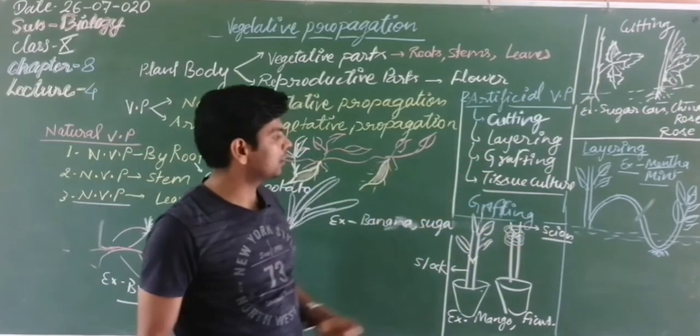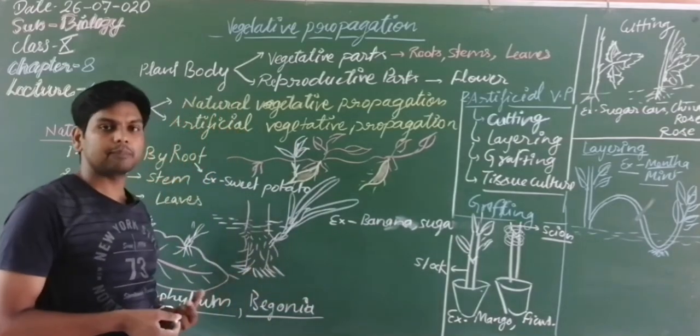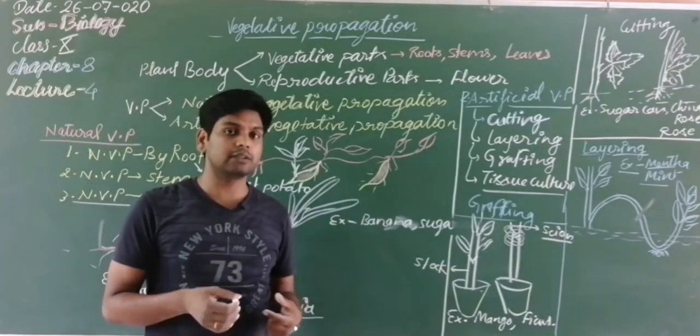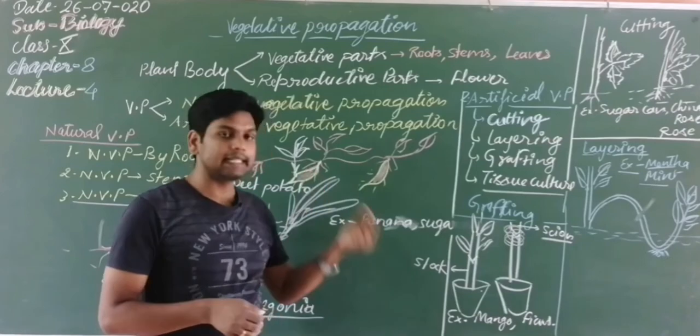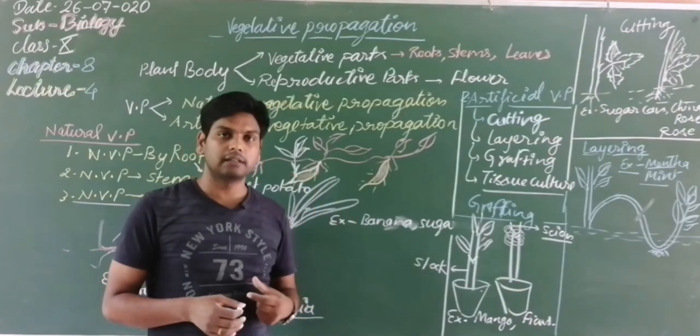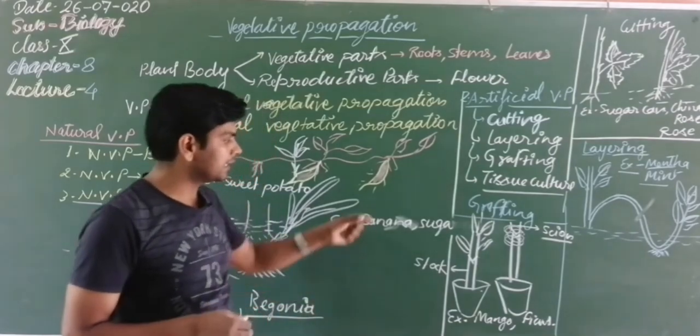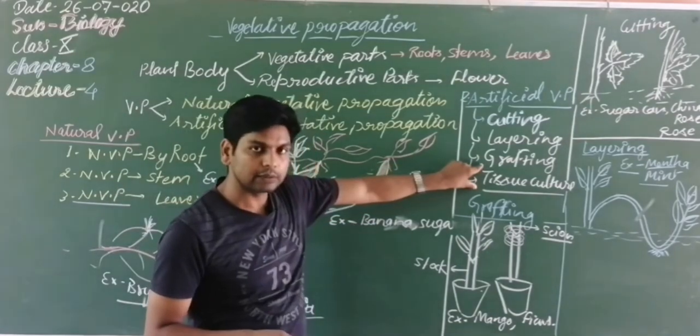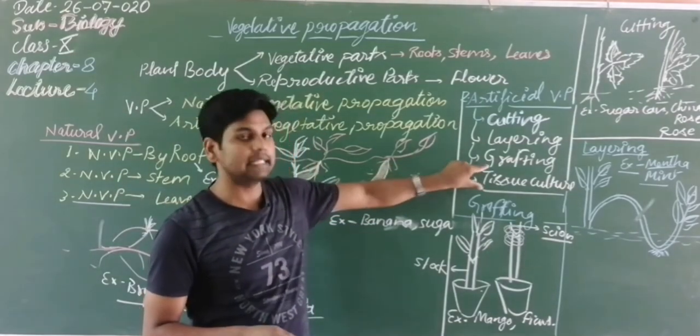Next one is tissue culture. This is a very important process, and this is the latest technology, students. By using only a single cell or tissue we can grow the whole plant of any species. So this is the latest technology, tissue culture. We will discuss it in detail in the next video.